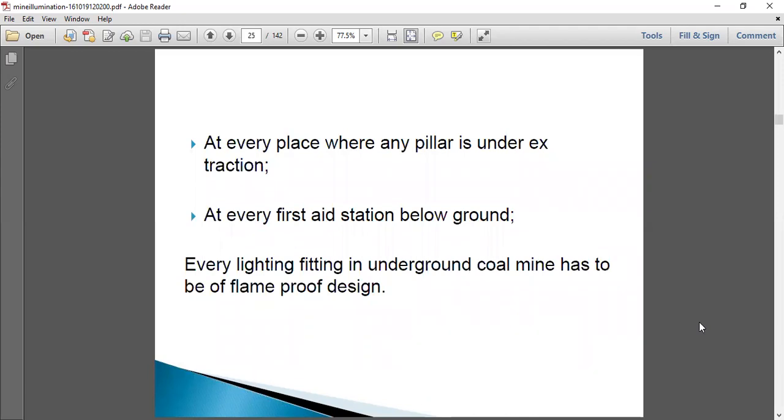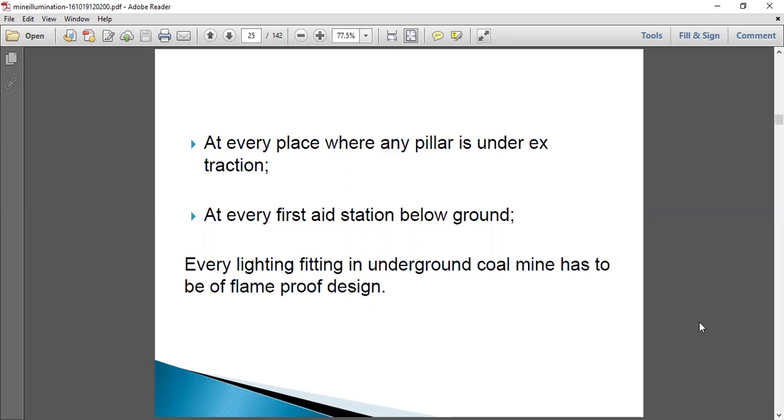At every place where any pillar is under extraction, near the face where the extraction process is carried on, the lighting arrangement has to be properly done. At every first aid station below ground, where there is some equipment, the lighting arrangement has to be properly done.